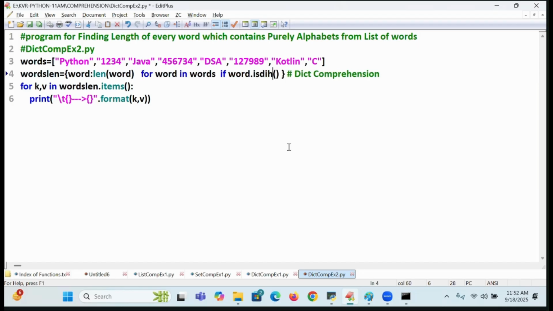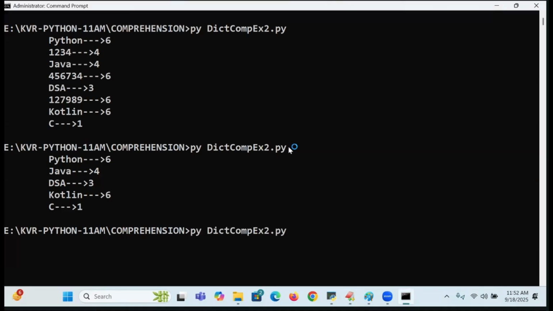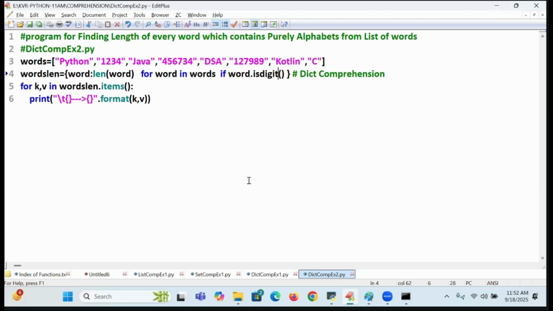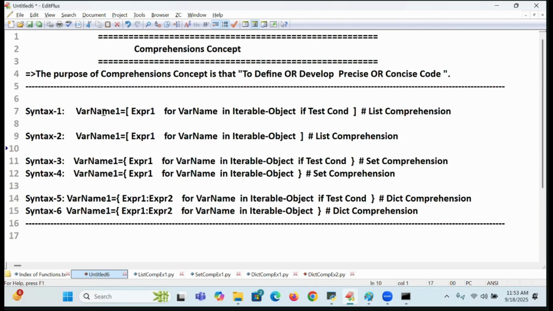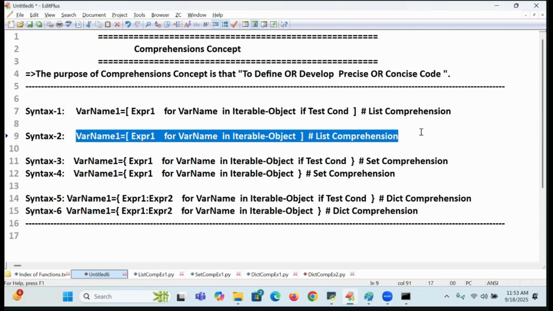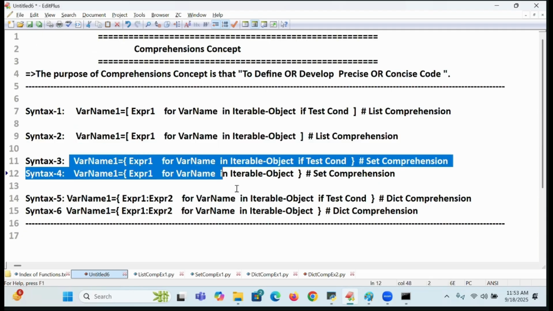Is a digit. I'm going to take up... Is a digit. So this is the one I got. Only is digit. That is called what? Conditional part here. Are you following this? Right. So students, what did you understand about it? Comprehension concept you understood. Is it clear? Right. So students, you look at this concept. It is list comprehension. This is called what? List comprehension. Like this, we are getting it.